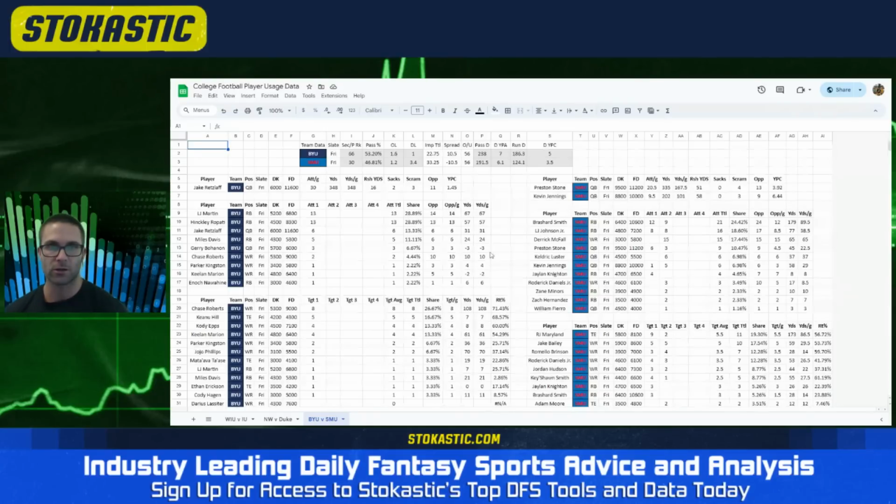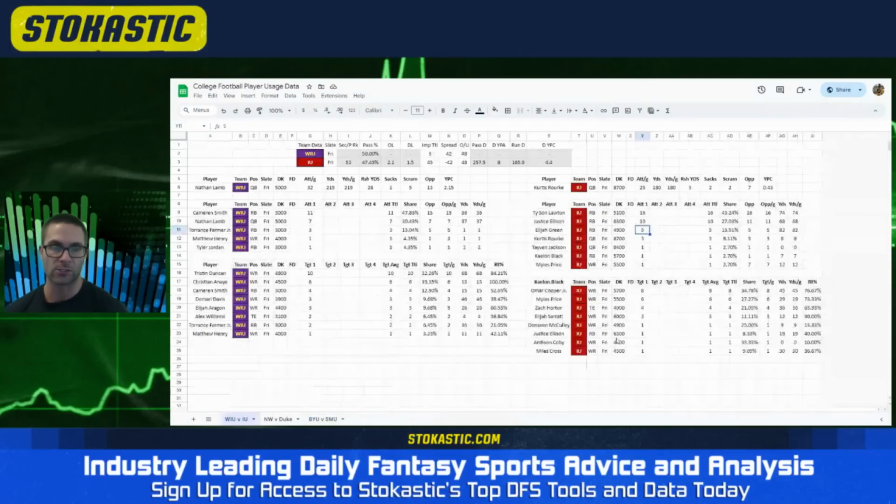Last game is Western Illinois, Indiana. This spread is not out, so I used S&P Plus. 42-point spread they project with a 48 total. That gives Western Illinois a 3-point implied team total. Indiana a 45 implied team total. You're never really Xing teams, but that is somewhat debatable on this slate with Western Illinois. As far as the team goes, this team is looking at about a 50% pass rate. They're a slow offense. We even projected for 60 plays exactly. That might be rich. It's just a low-level team.